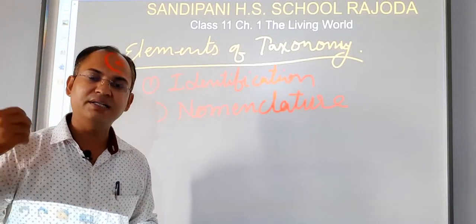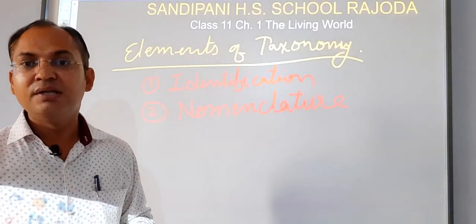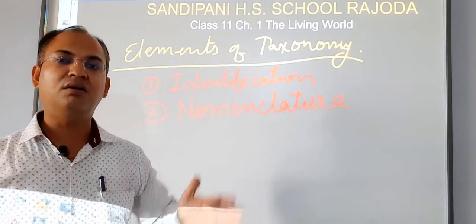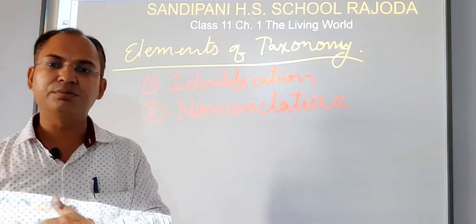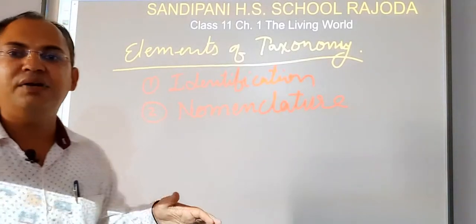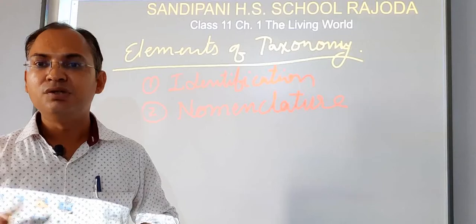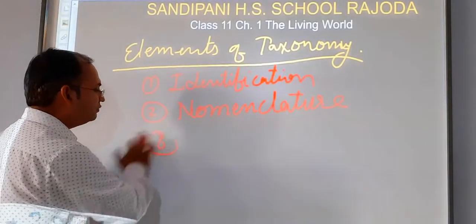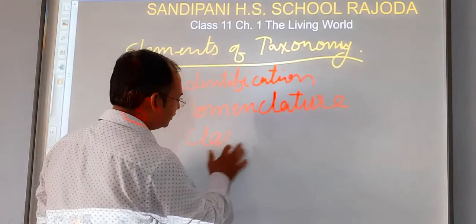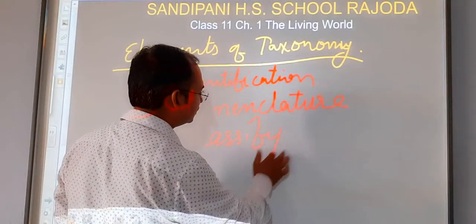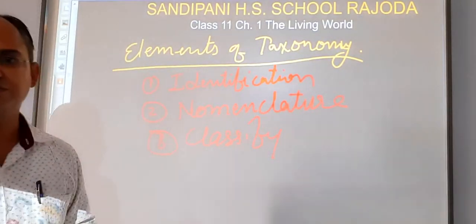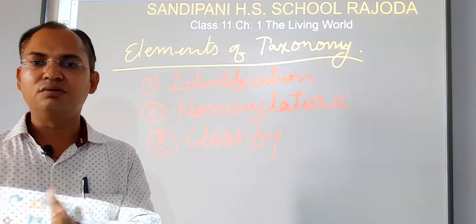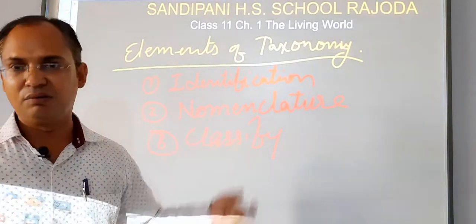Now, if we have provided the name to the living organism, then our next step should be its classification. If we divide all living organisms into different groups, then this newly identified organism should belong to which group? So the third thing that we will do is classify this living organism. We will put it with the living organisms or in the group to which it can belong.